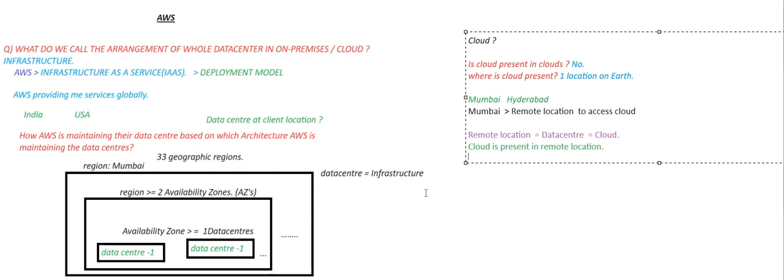If you want to connect to something in a remote location, what do we call that remote location?